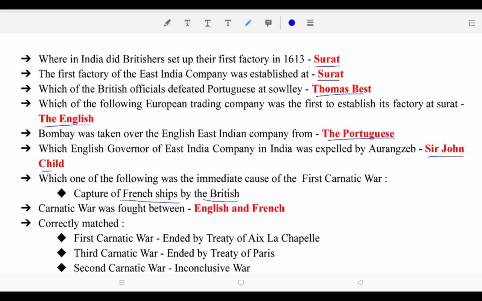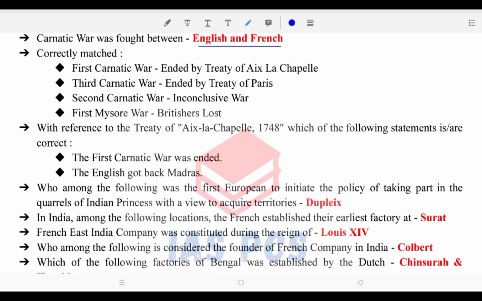Carnatic War was fought between English and French. आगे देखिएगा फ्रेंड्स, correctly match देखिएगा. First Carnatic War ended by Treaty of Aix-la-Chapelle. Third Carnatic War ended by Treaty of Paris. Second Carnatic War, that was an inconclusive war. First Mysore War, Britishers lost.